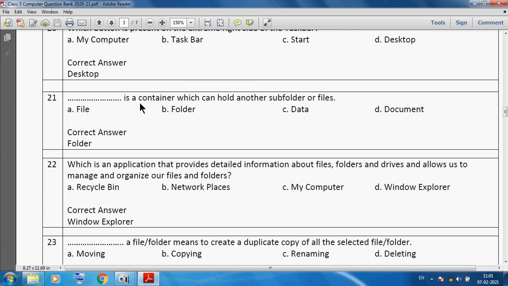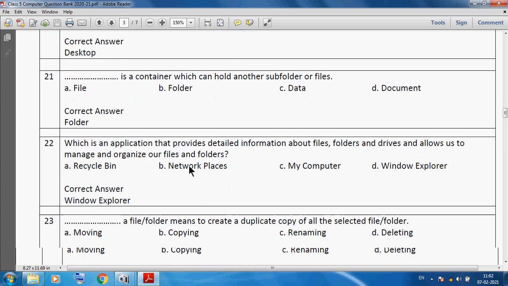Which is a container which can hold another subfolder or files? We can say folder is a container which can hold another subfolder or file. Which is an application that provides detailed information about files, folders and drives and allows us to manage and organize our files and folders? We can say Windows Explorer is an application that provides detailed information about files, folders and drives, and allows us to manage and organize our files and folders.